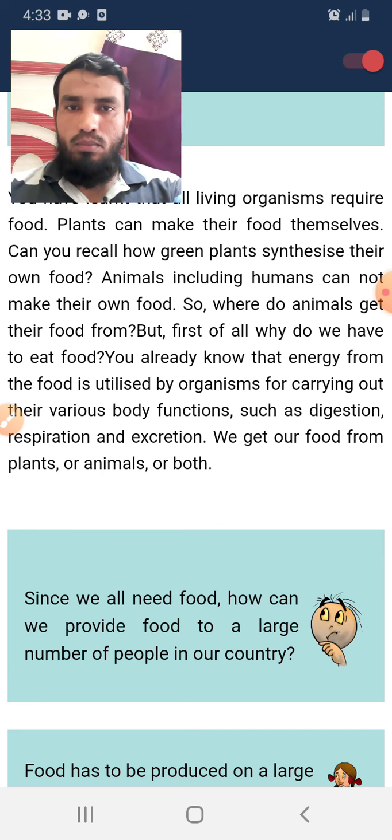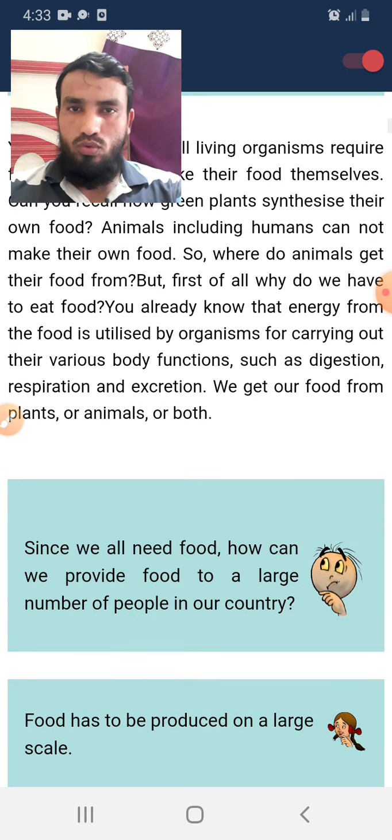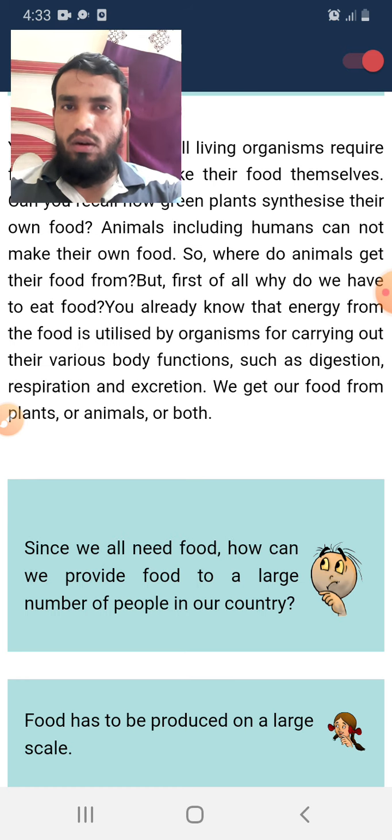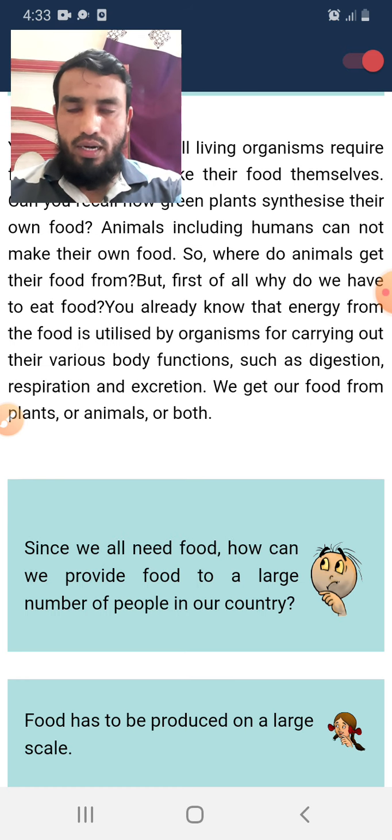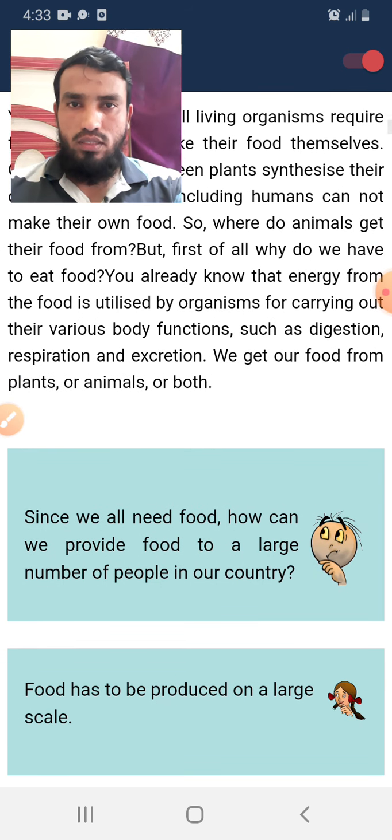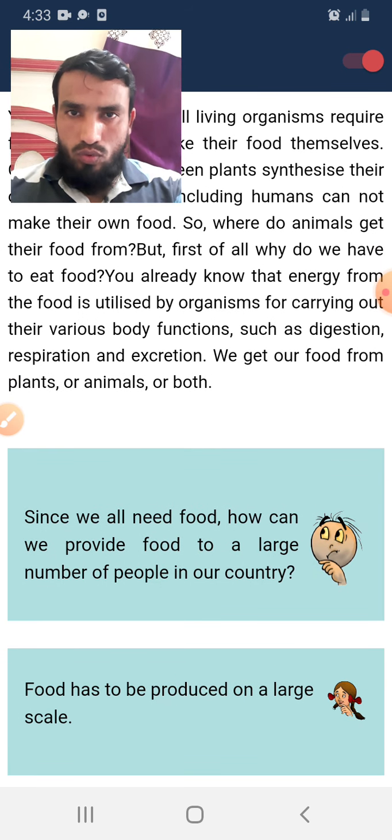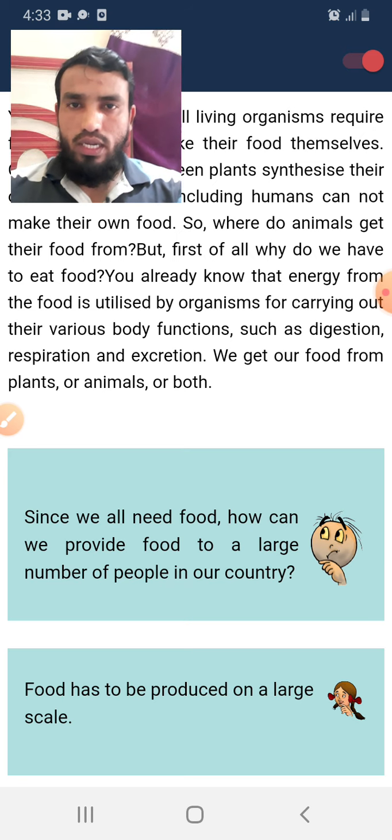Animals, including humans, cannot make their own food because we are heterotrophs. We don't have chlorophyll, and that is the reason we don't make our own food. We have already discussed this in previous classes. So if human beings and animals do not make their own food, how do they get their food?